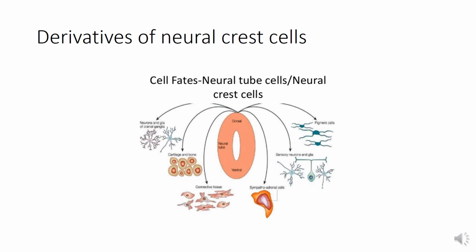Derivatives of neural crest cells include, first of all, ganglia in the body. G for ganglia.